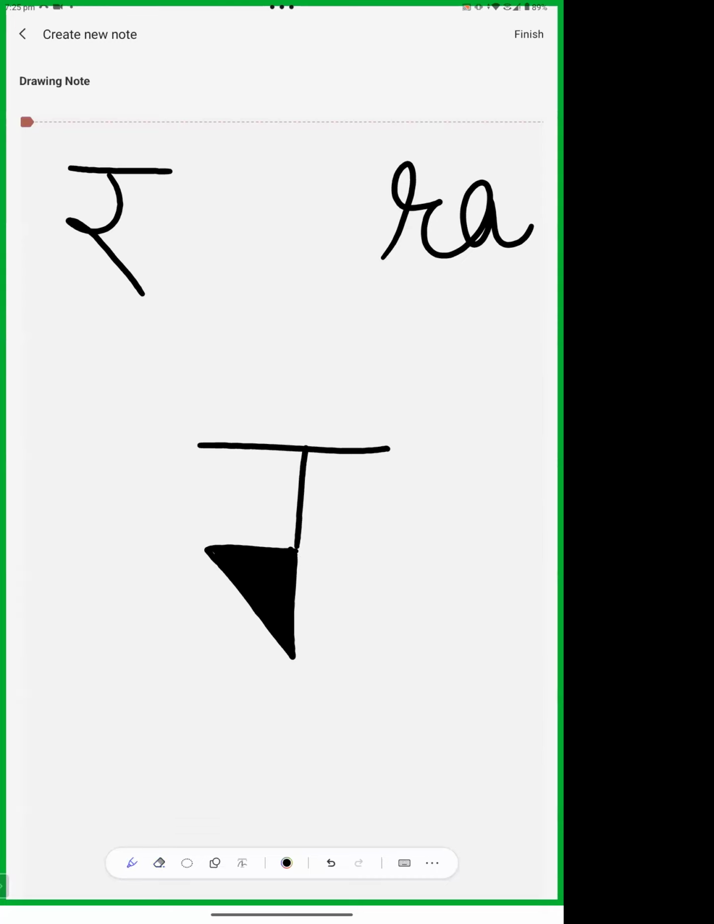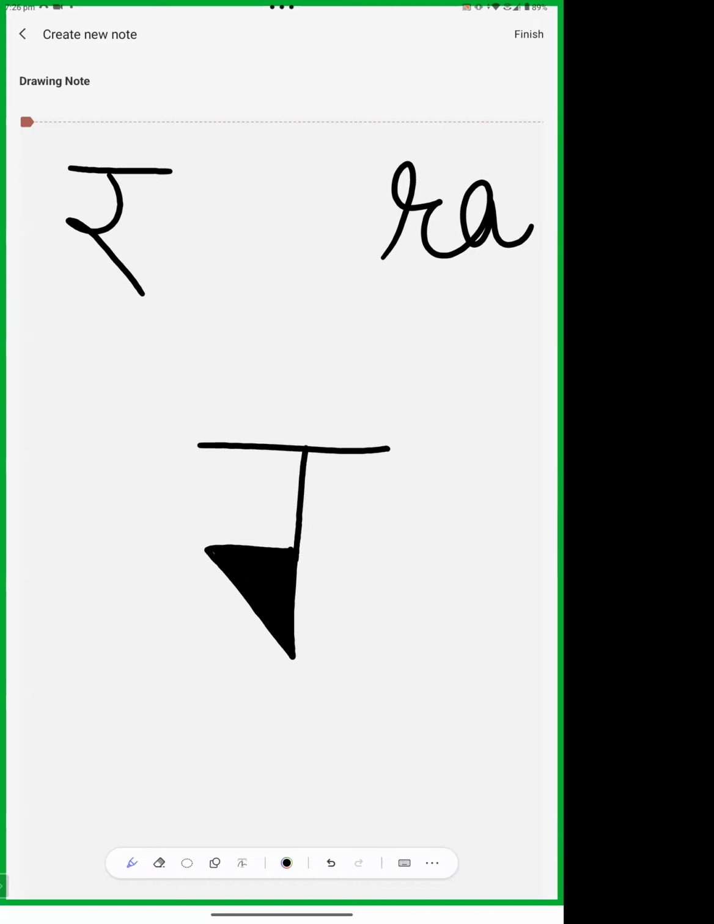Okay. So what is the difference between Ra and E? Two dots come above inside E. These two dots. What is the difference between Ra and E? In E, two dots are added above, and in Ra they are not there, okay?